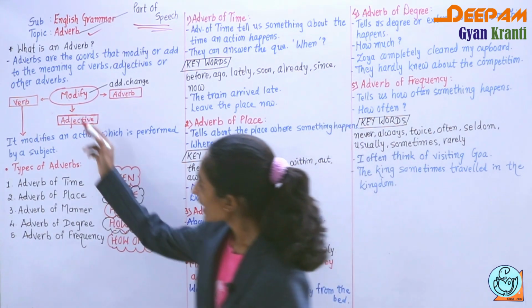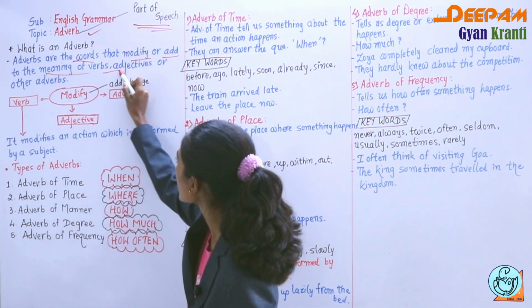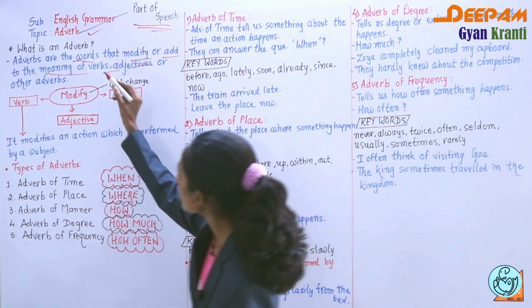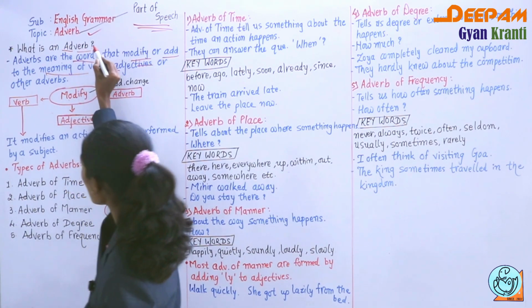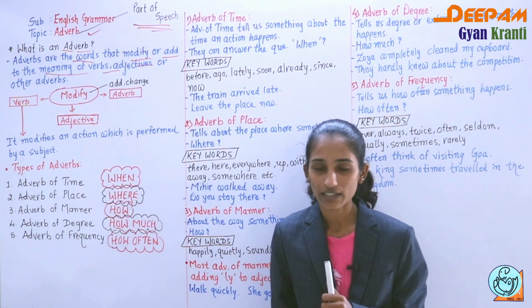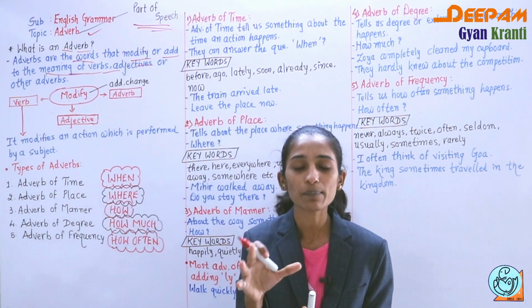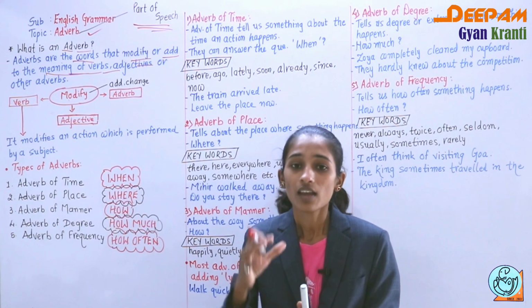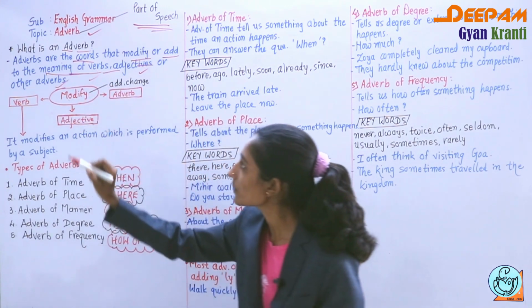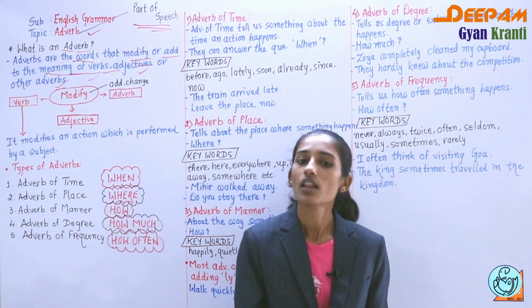See, adverbs are the words that modify or add to the meaning of verbs, adjectives or other adverbs. In the word adverb, two words are there: one is add and the second one is verb. Add means to add, to modify, to change the meaning of the verbs. With the help of certain kinds of words, if the meaning of the verb, the adjectives and even adverbs is modified or changed, those words are called adverbs.